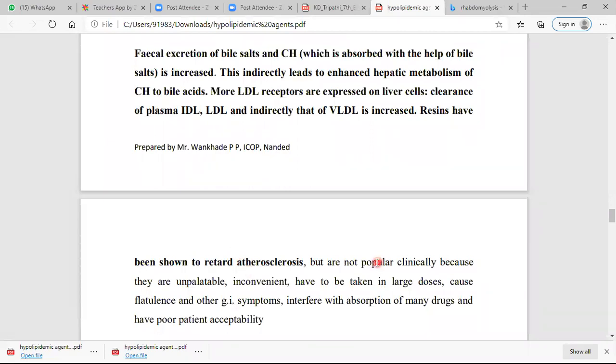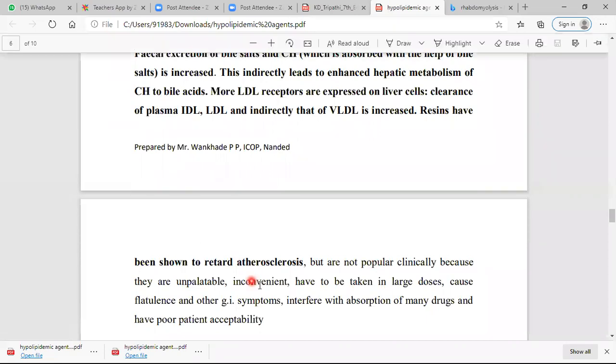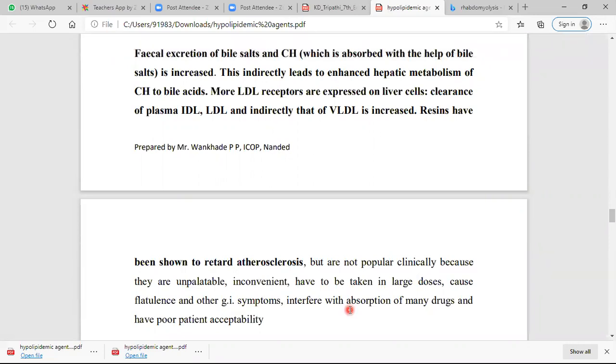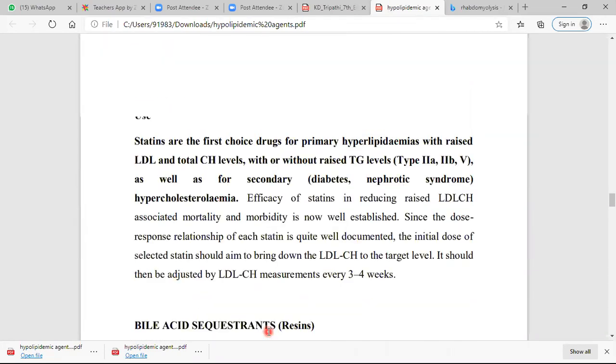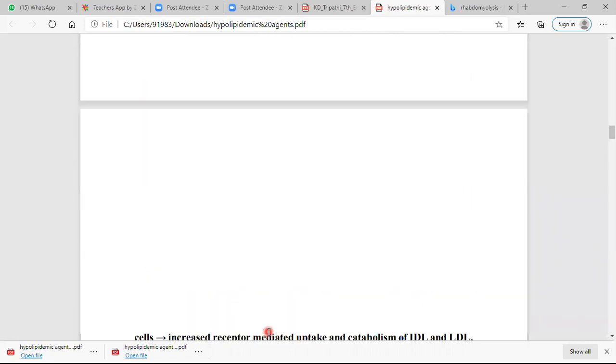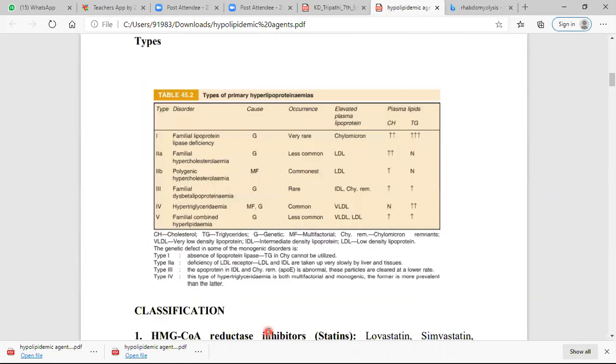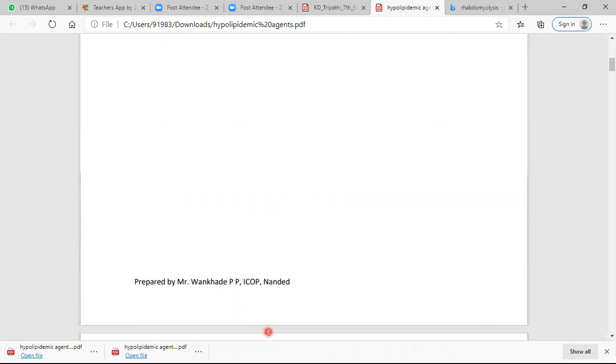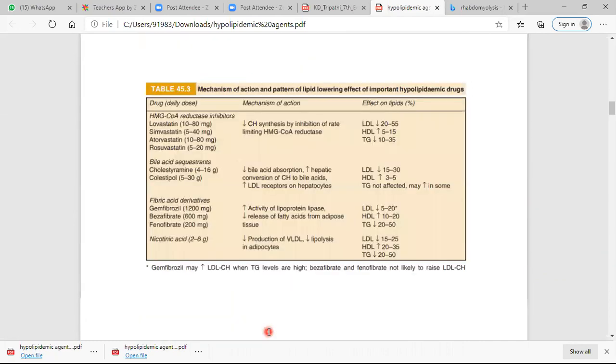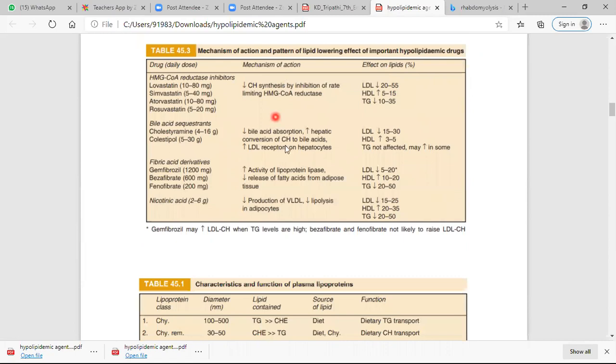It is not widely used clinically because it is unpalatable, inconvenient, and must be given in larger doses. It causes flatulence and other GIT symptoms, and interferes with the absorption of many drugs because it is a resin. Poor patient acceptability means its use is less compared to the first category of drugs. So in the mechanism of action, this drug decreases bile acid absorption.